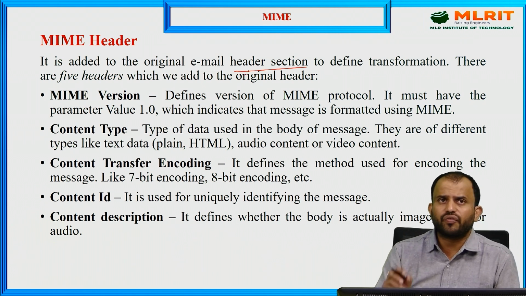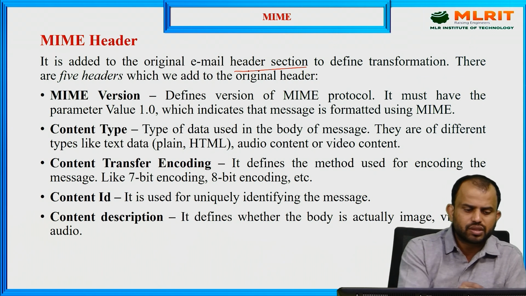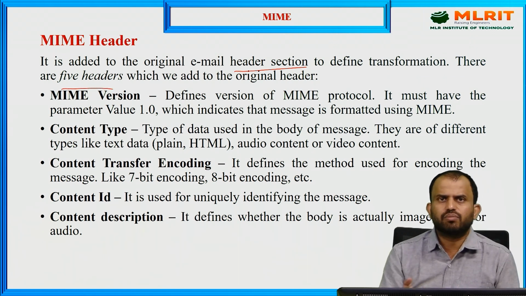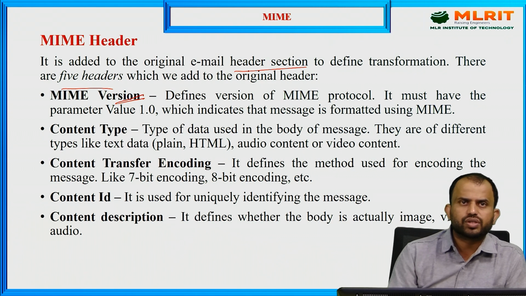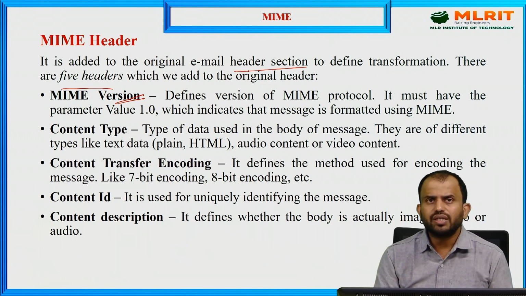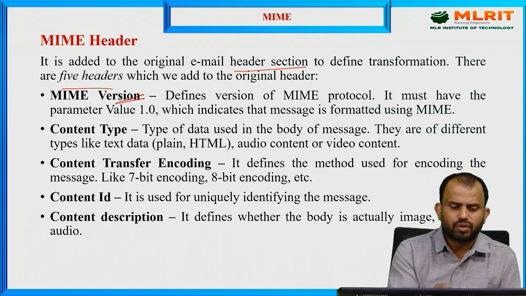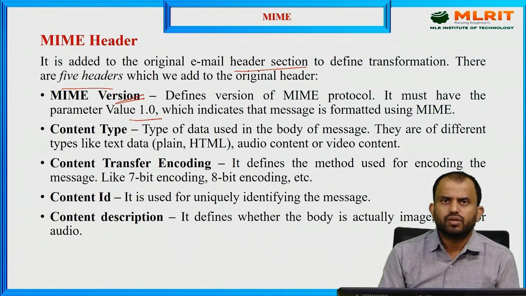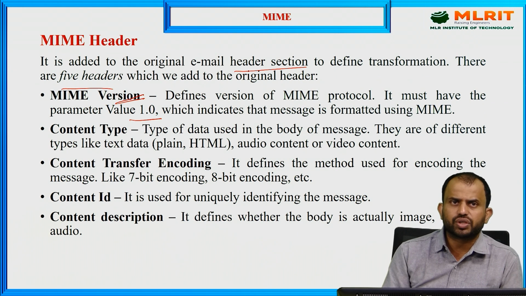That means it defines the original data values only. Similarly, here we have 5 headers, which is similar to our original header. But what is the first one, which is MIME version? It defines what kind of protocol we are using. It must have a parameter of 1.0, which indicates the formatting of the MIME message and the version.